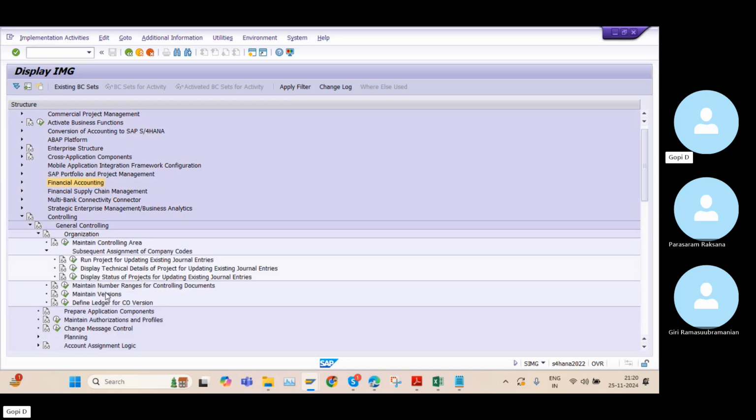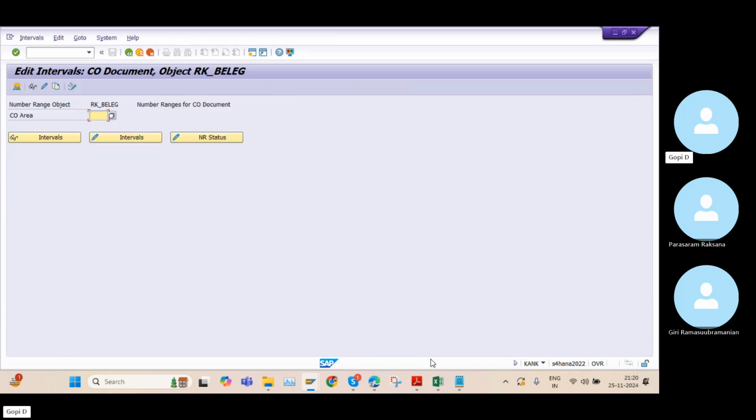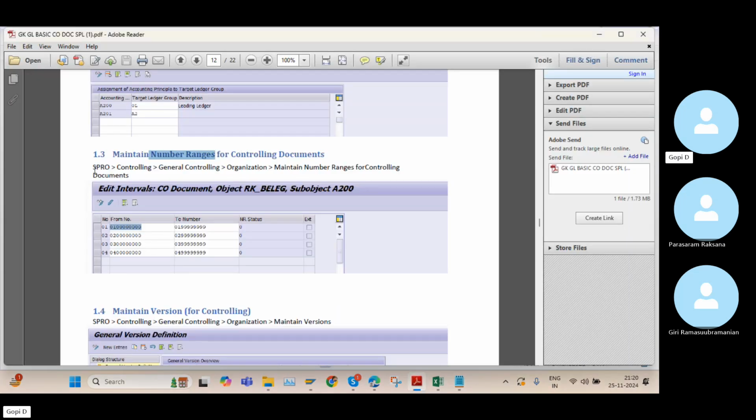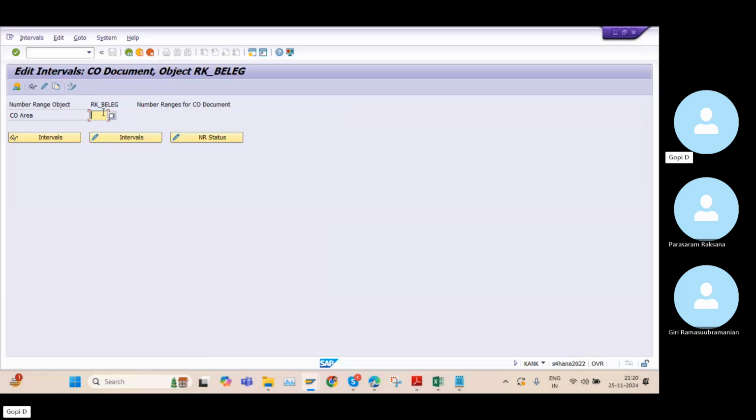So within this, we have maintain number ranges for controlling documents. In our material, I mentioned clearly the path here, you can see. Okay. So we need to give our controlling area. So what is our controlling area? K100.